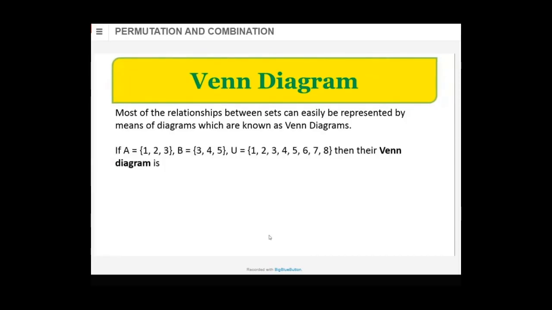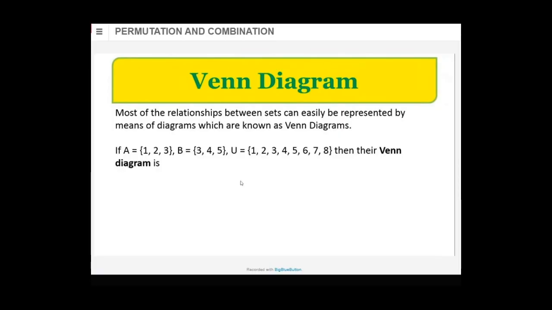A is {1, 2, 3}, B is {3, 4, 5}, and U is, look at U, 1, 2, 3, 4, 5, 6, 7, 8, extra given by them. If you are asked to find the universal set of A and B, then you will write in curly brackets U is equal to {1, 2, 3, 4, 5}. That's all. You will stop at 5. But if they are giving you, they may give you extra also.